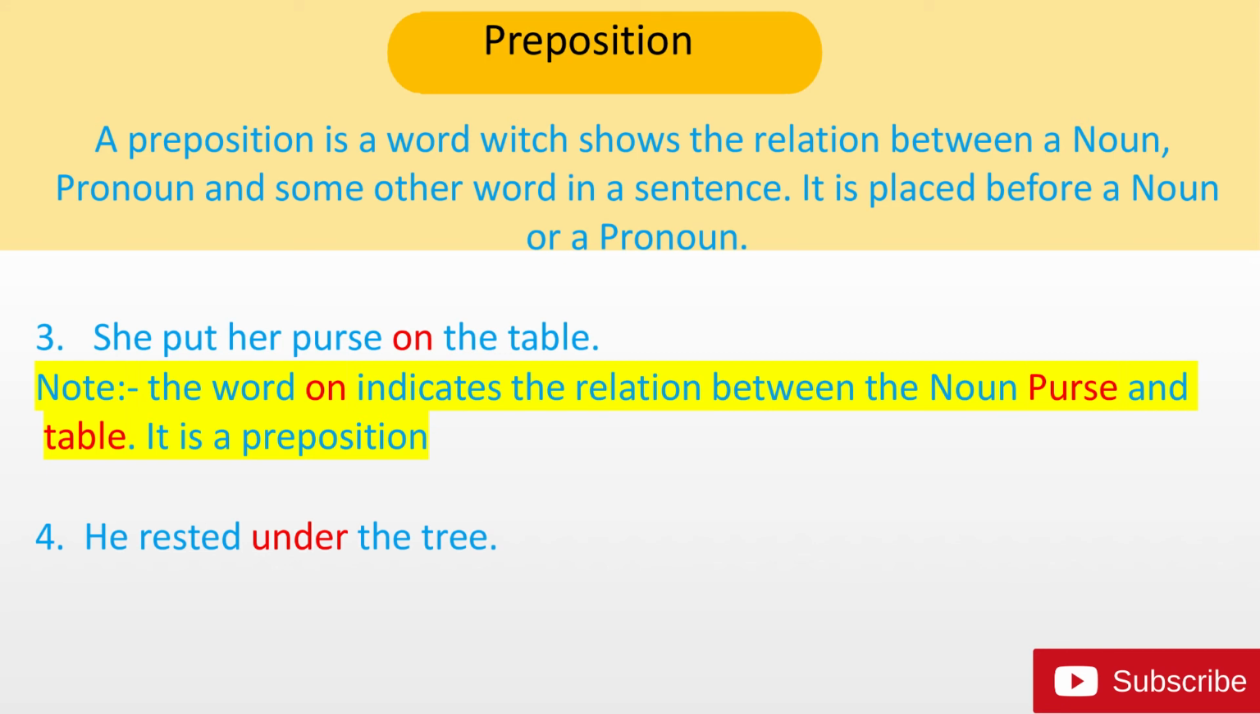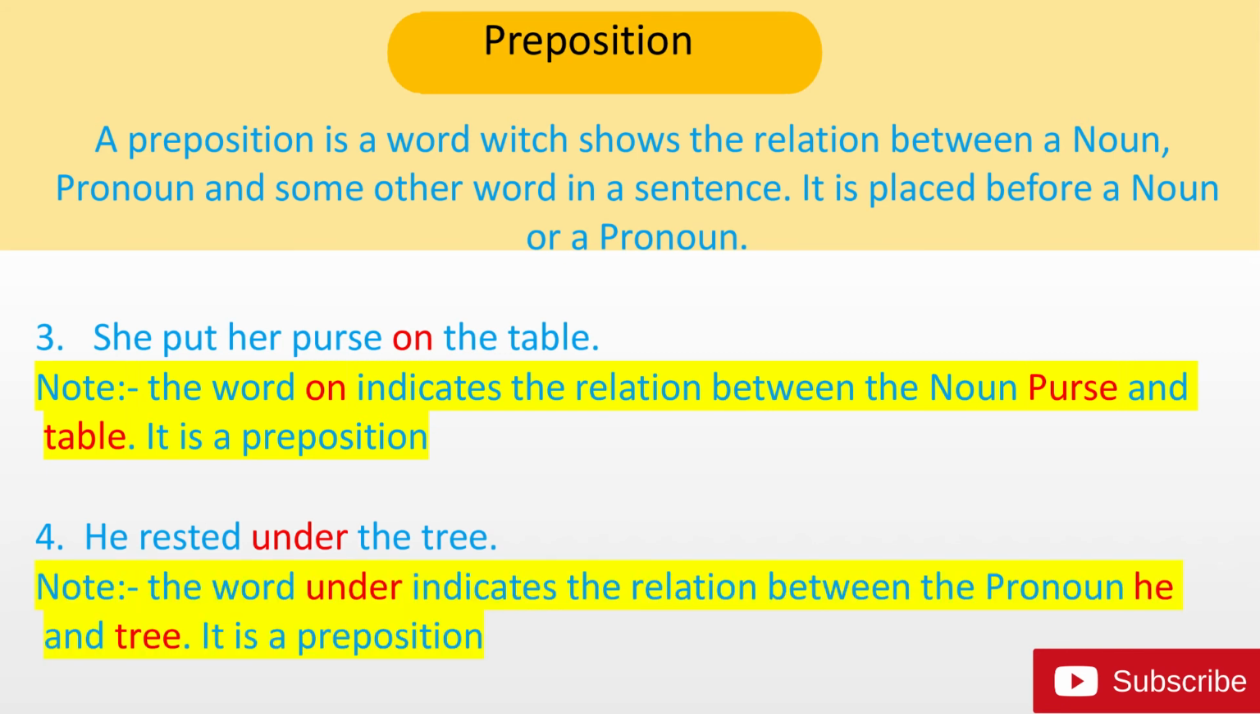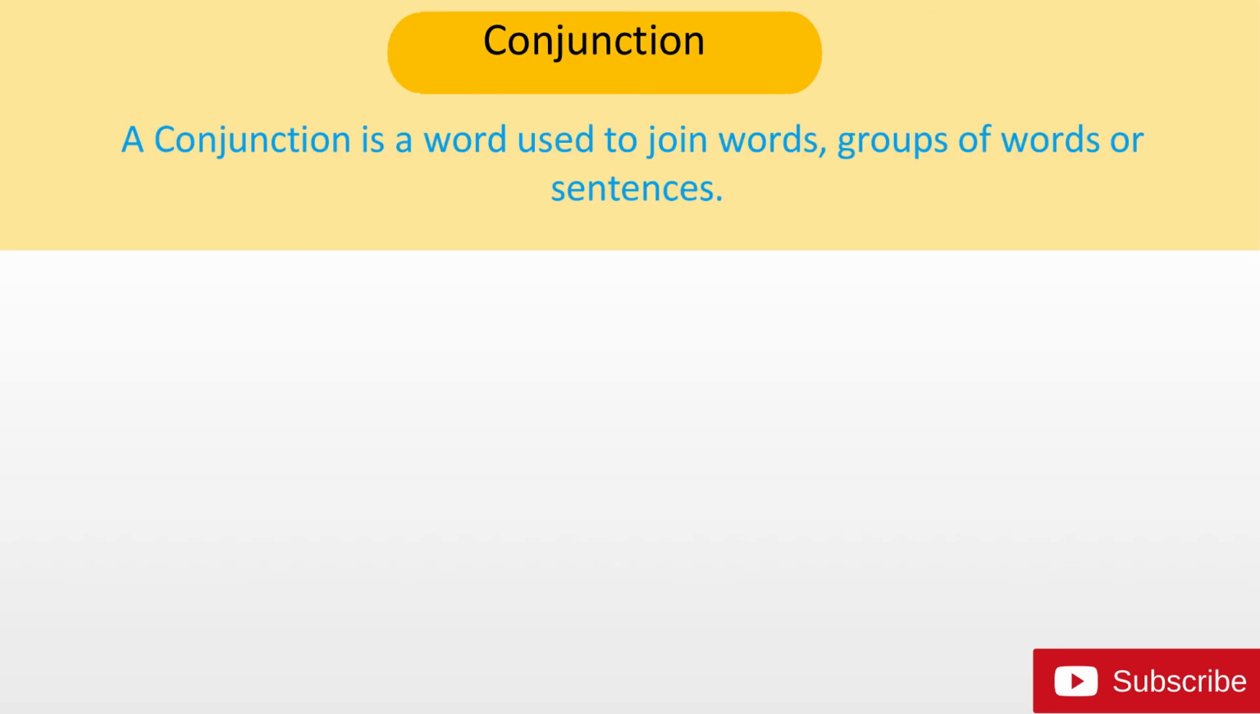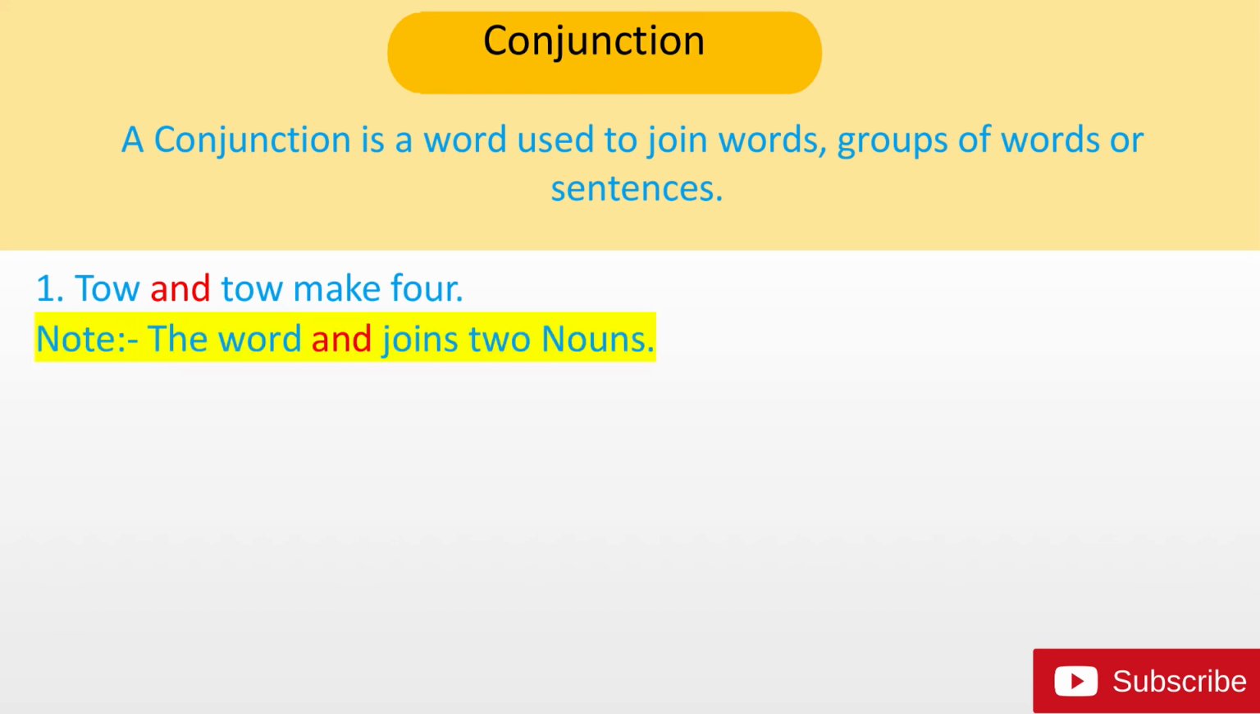Next, he rested under the tree. The word under indicates the relation between the pronoun he and tree. It is a preposition. The next part of speech is conjunction. Conjunction is a word used to join words, group of words or sentences. Example: 2 and 2 make 4. The word and joins two nouns.